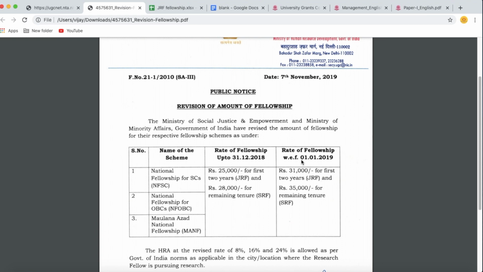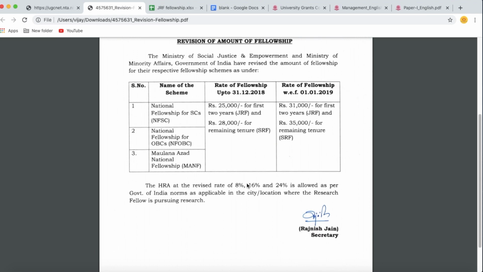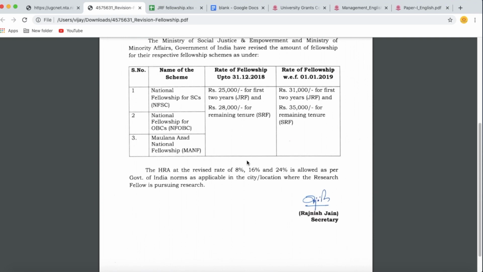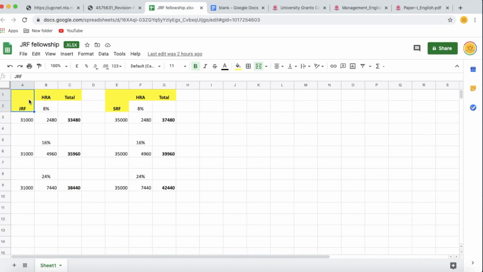This is the revision of amount of fellowship from January 1st, 2019, that is 31,000 for JRF and 35,000 for SRF. And the house rent allowance will be 8%, 16% and 25% as per Tier 3, Tier 2 and Tier 1 cities. To know the total amount of fellowship, this is the table. JRF 31,000, HRA if it is 8%, Tier 3 city, then total amount will be this. For Tier 2 cities, HRA will be 4,900 and for Tier 1 city, this is the total amount for JRF.